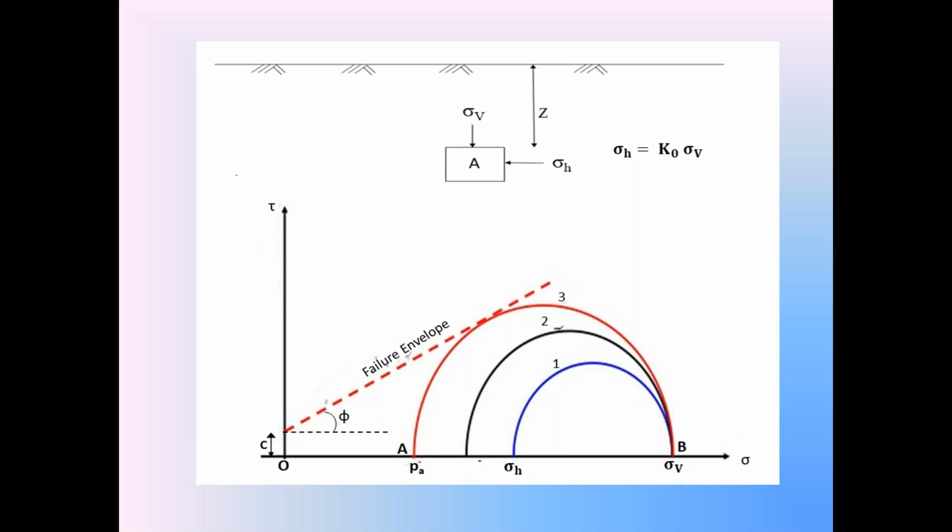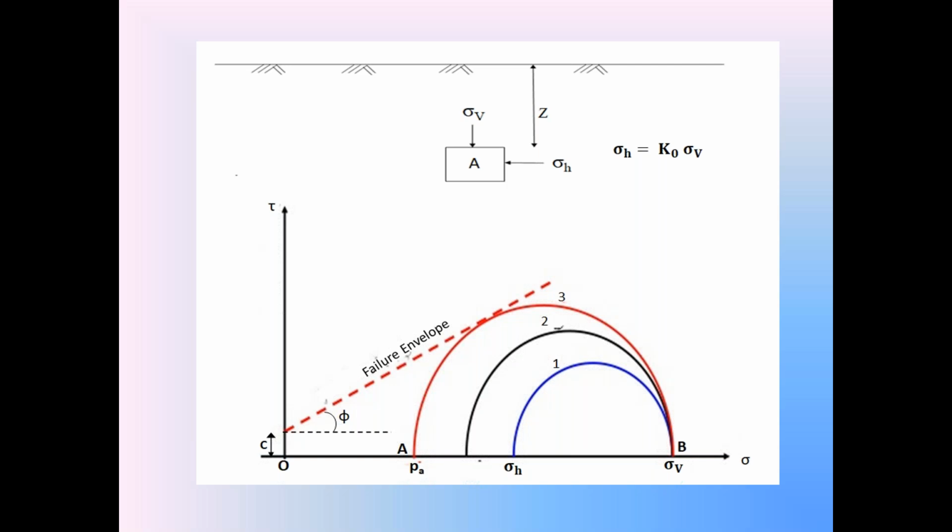Because of that horizontal stretching, look at that soil element. In that soil element, vertical stress sigma V remains constant, but the horizontal stress sigma H starts decreasing because the retaining wall in the active condition is moving away from the backfill.